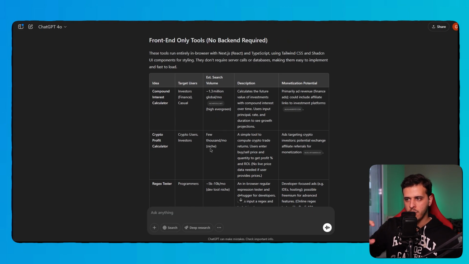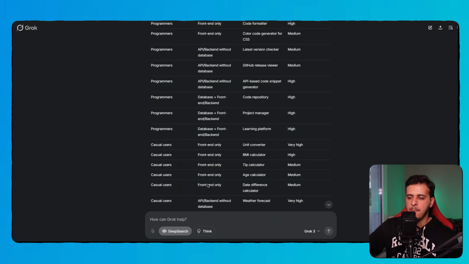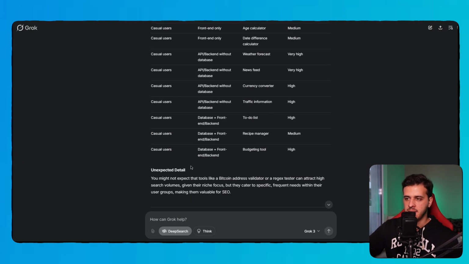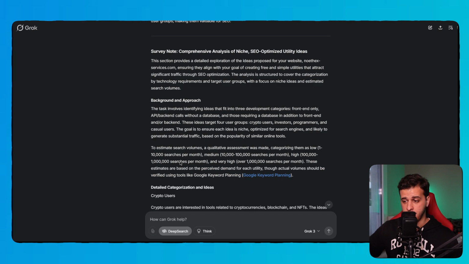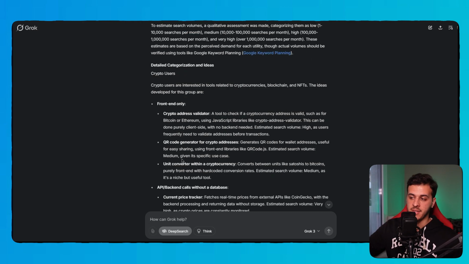ChatGPT, I think, is a little bit better in terms of splitting the categories, letting us read everything, having descriptions and potential of monetization. But I would say in terms of variety and speed, Grok 3 wins this specific case. And here we can see the detailed categories. So instead of giving all of the details in the table, it gives a summarization up there, and then it gives us a more detailed categorization of ideas and description of what to build, what to do. And I think this is maybe the best approach.